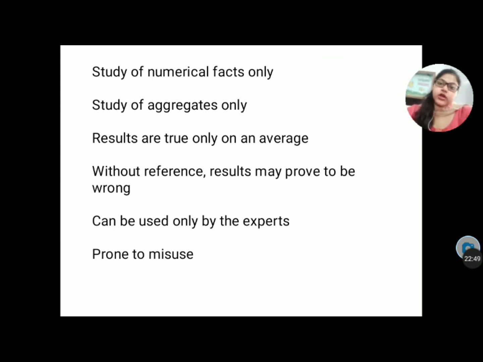Next one is study of aggregates only. Study of aggregates means that you cannot judge a single data as statistics. आपको एक group of data ही लेना पड़ेगा. You cannot consider a single data as a statistics. Next one is results are true only on an average. आपके results जो है वो सिर्फ average पे ही true होते हैं. वो basically on average और approximation पे ठीक होते हैं. They are not actually correct.